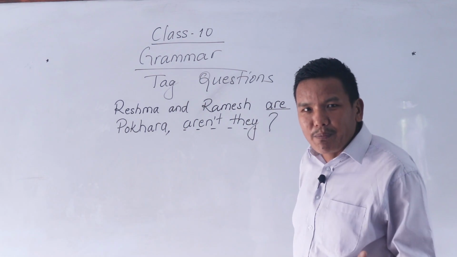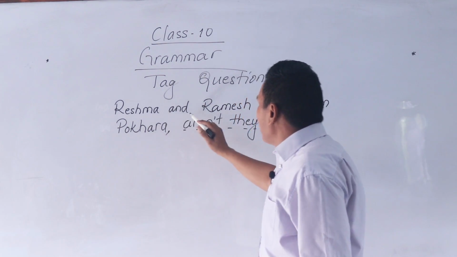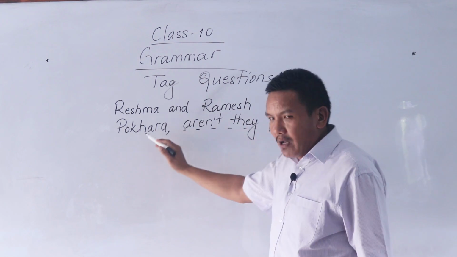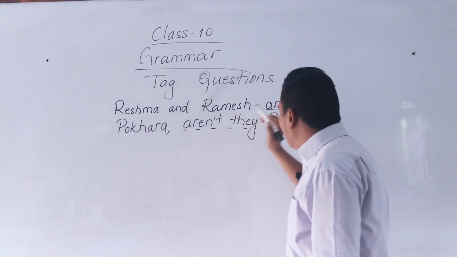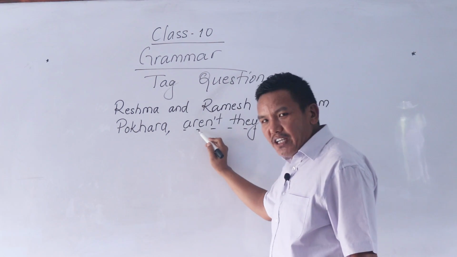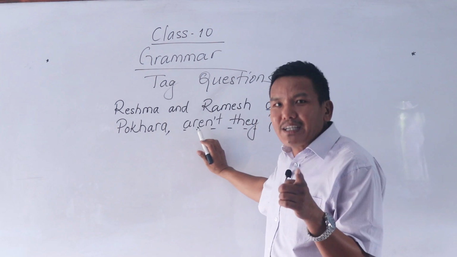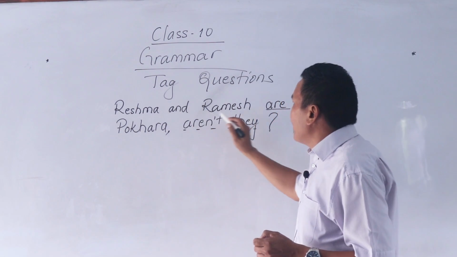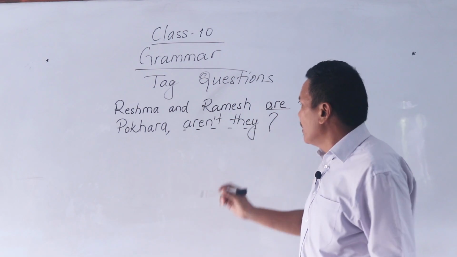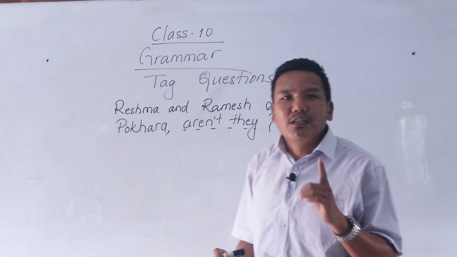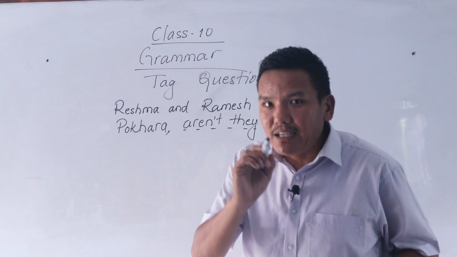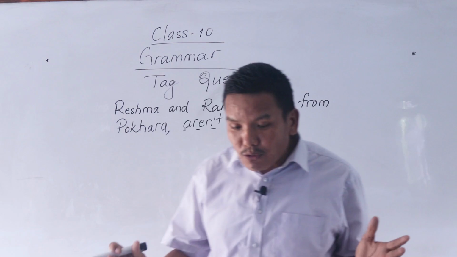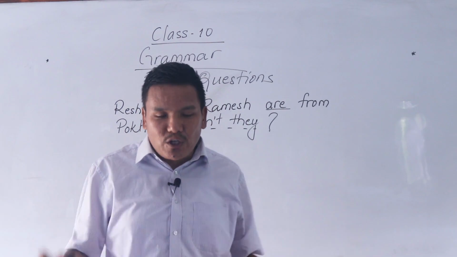Let me repeat from the beginning. Resma and Ramesh are from Pokhara. Give a comma. The auxiliary verb is are. Make it negative, aren't. Do not write are not. You should write the contraction form. Resma and Ramesh, the subject is plural. Write they. Do not write a noun in the question tag. And don't forget to give a question mark. So this is how a question tag is written.